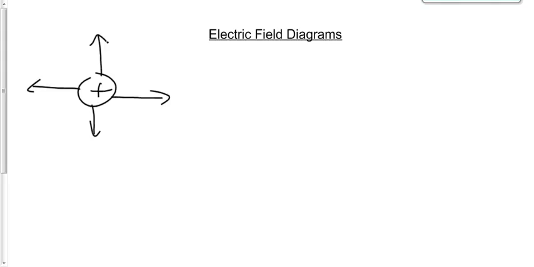Let's draw a few of those diagrams here in a little bit simpler way. It's not as accurate of a way as that applet that I showed you, but it's a little bit easier to see and a little bit easier to draw for you in your books. Surrounding a positive, field goes away, right? Why? Because if we put a positive test particle in that field, it's going to go away from it. Negative goes towards it, because positives would move toward the negative.